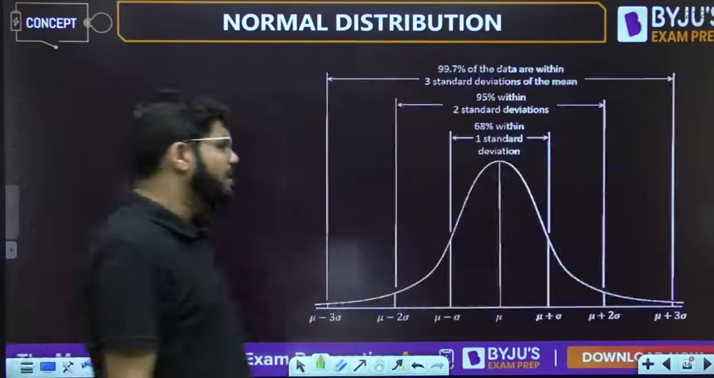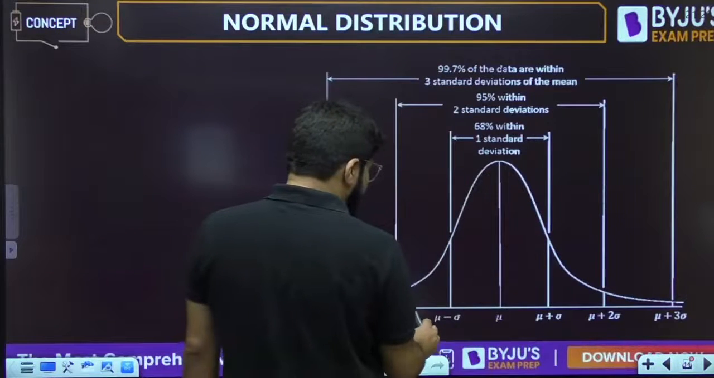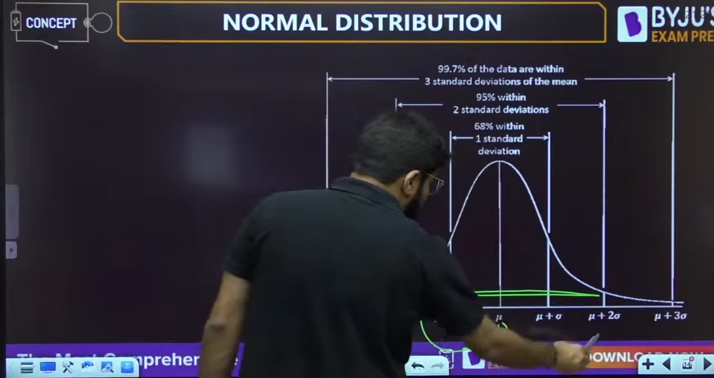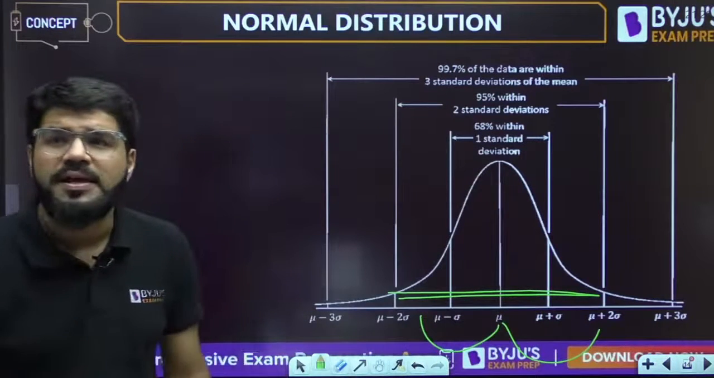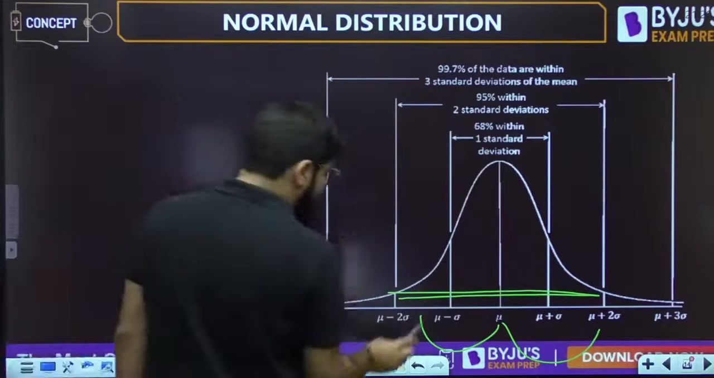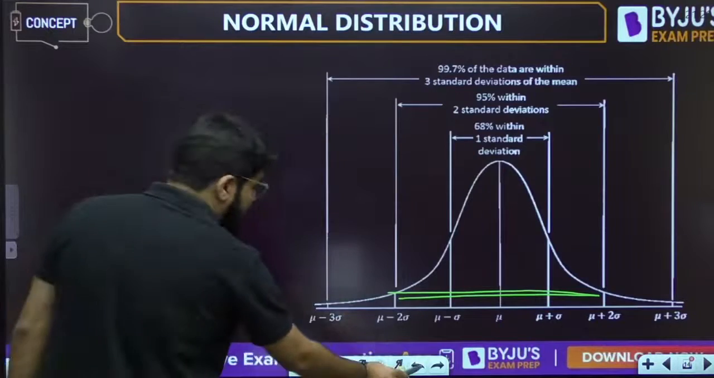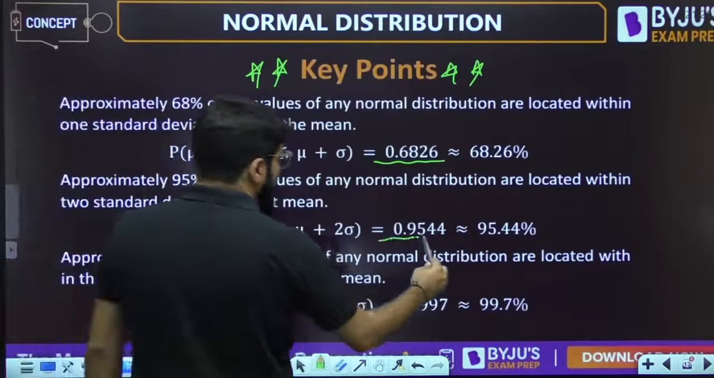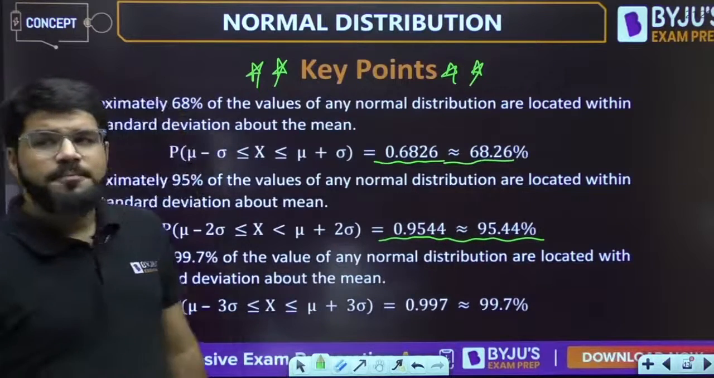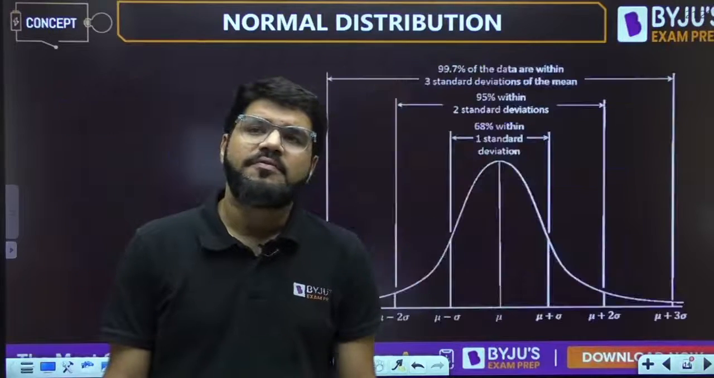Similarly, if you find the probability that the random variable is in the range of 2 sigma, that is mu minus 2 sigma to mu plus 2 sigma, 2 sigma about the mean, it will be approximately 95%, or 0.9544 if you want the accurate value.